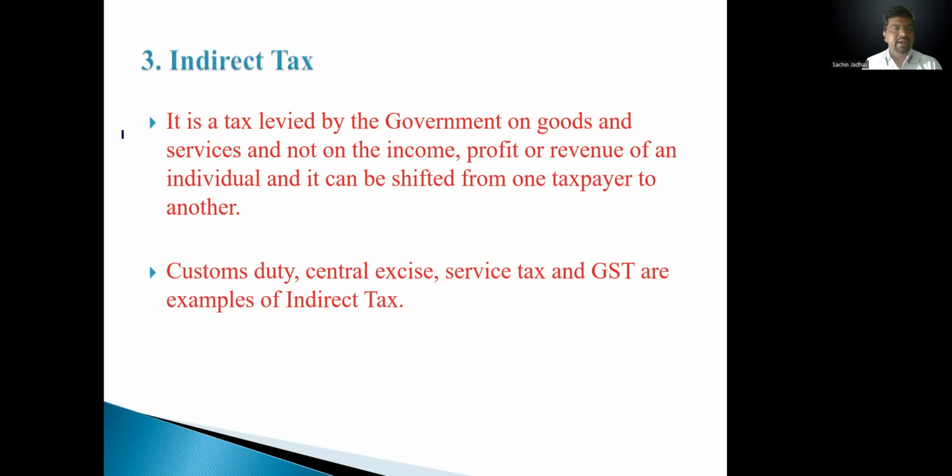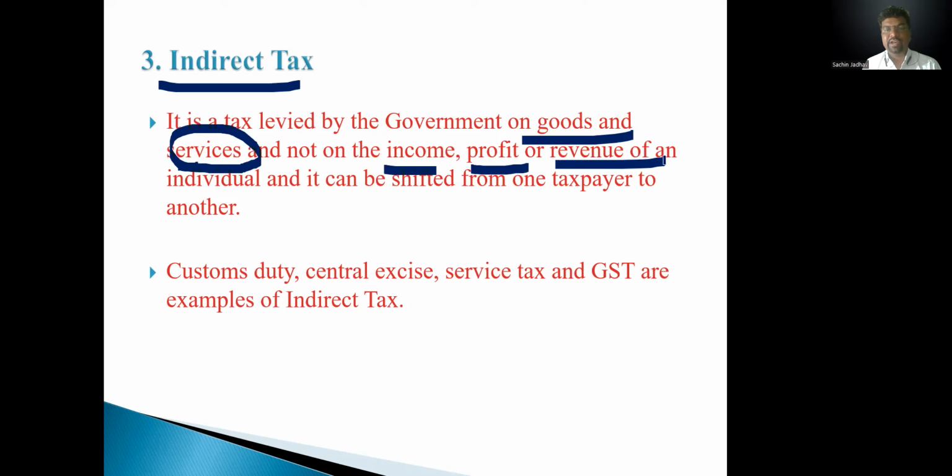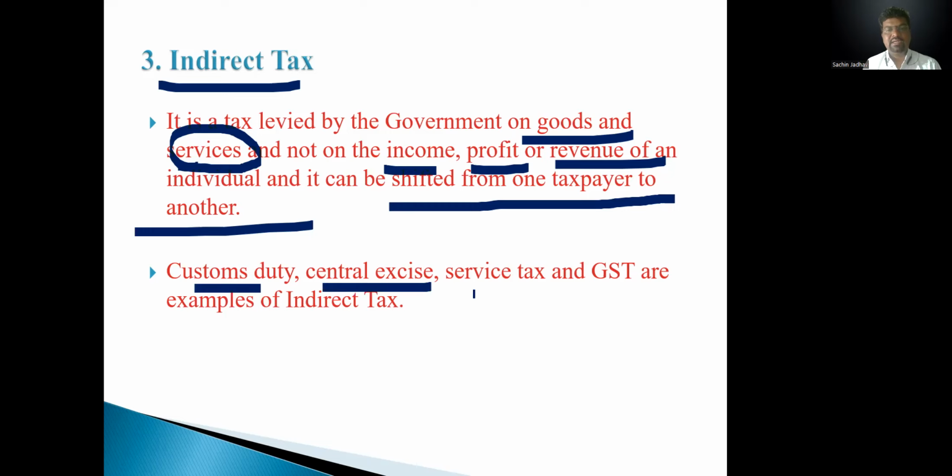Again, the indirect tax. Indirect tax is levied on goods and services and not on income, profit and revenue, because income tax is on individuals, and indirect tax can be shifted from one taxpayer to another. Examples are custom duty, central excise, service tax, and GST.